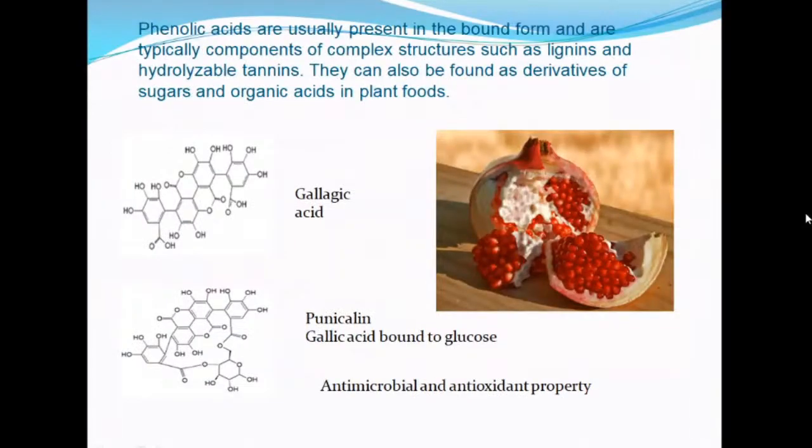And if you take pomegranate, two compounds are present: gallic acid and punicalin. These compounds have antioxidant and antimicrobial properties.